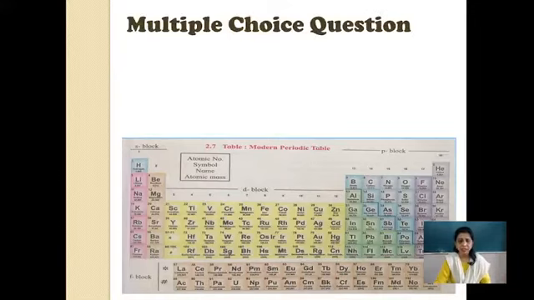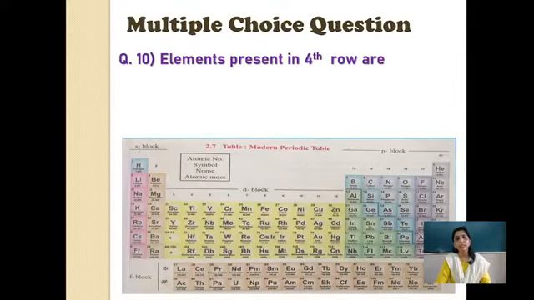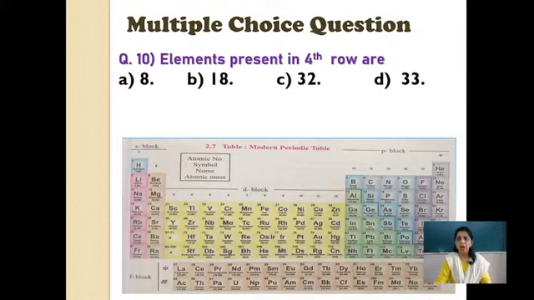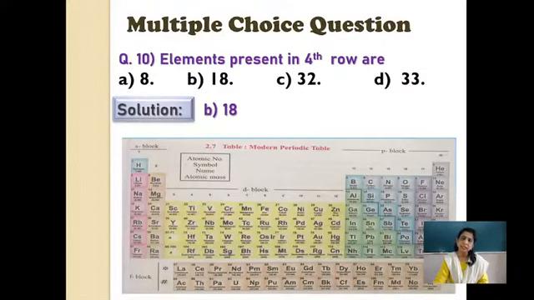Again based on this periodic table, so the table is kept in front of you. Elements present in the 4th row are. How many elements are present in the 4th row? I purposely have taken something different. Always the 6th row and the longest, so let us take a middle one. Elements present in the 4th row are, yes, the solution is 18 elements.